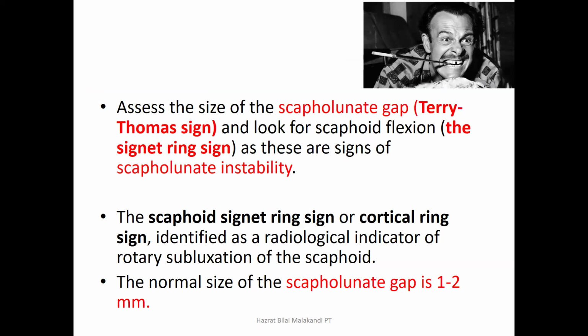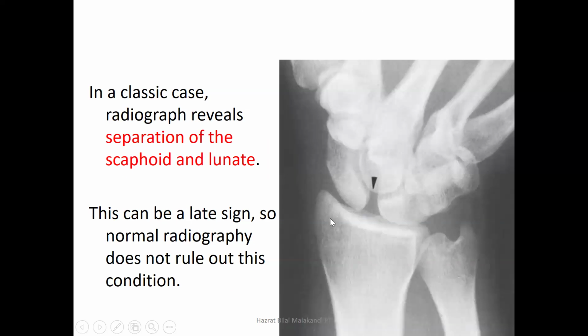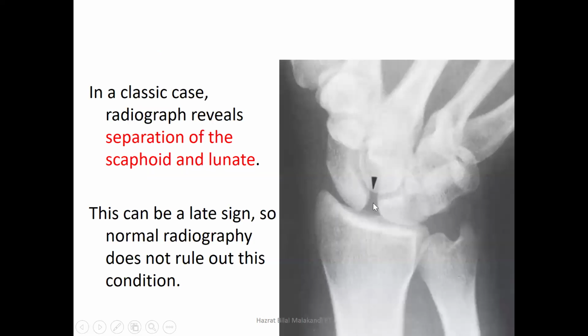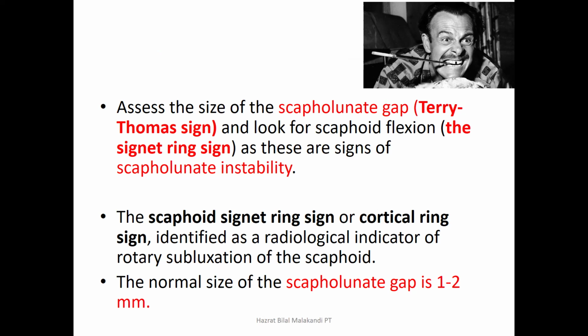This is the size of the scapholunate gap. ये जो गैप है इसकी बात करें कि इसको असेस करना कि how much it is, and if this is more than 3 mm, it is known as the Terry-Thomas sign. Terry-Thomas was a comedian in the 1950s, and we can see at that time there was black and white picture, but one of his front teeth was absent, broken. So when there is a gap between the scapholunate segment region, that just looks like the missing tooth of the upper jaw of Terry-Thomas.